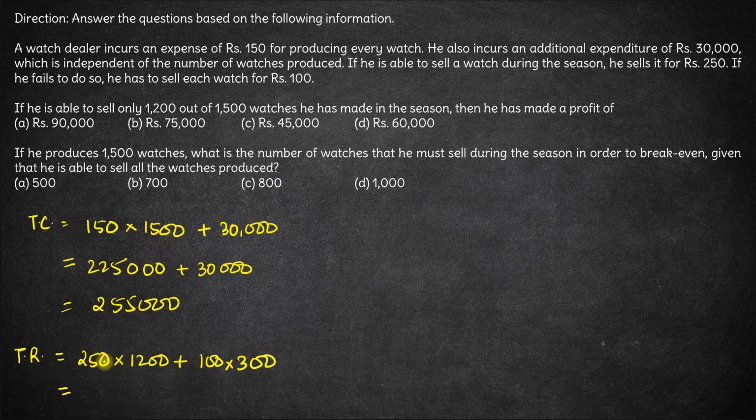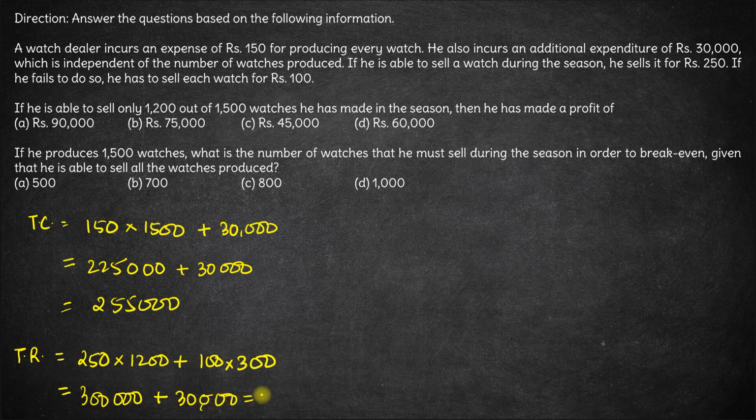So here we have 25 into 12 is 300, and then 000, so this is 3 lakh, plus 100 into 300, which is 30,000.